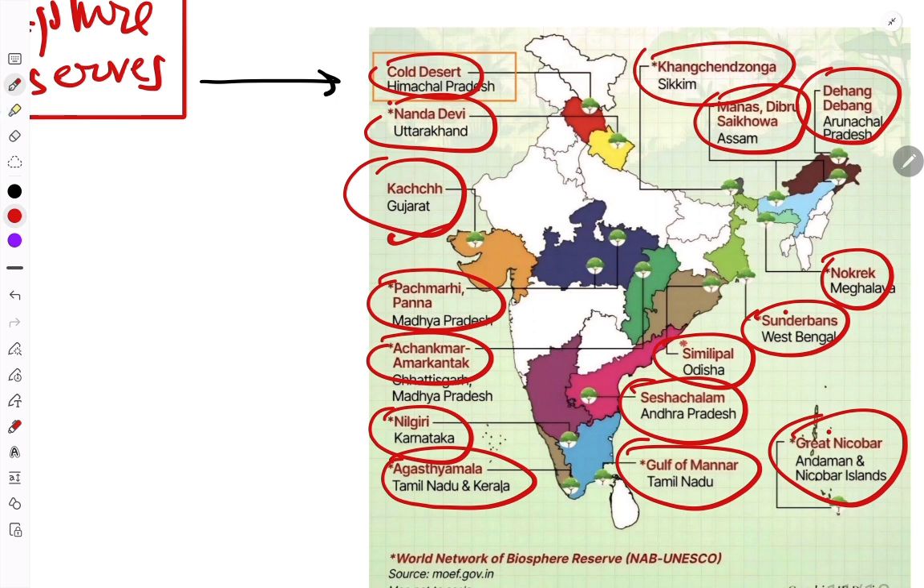Out of these 18 Biosphere Reserves, not all have been recognized by UNESCO. Which biosphere has not been recognized by UNESCO? Cold Desert has not been recognized. Second, Manas and Dibru-Saikhowa are not recognized. Dehang Debang is not recognized. Then Seshachalam is not recognized. And lastly, Kutch is not recognized. These 5 Biosphere Reserves have not been recognized by UNESCO.